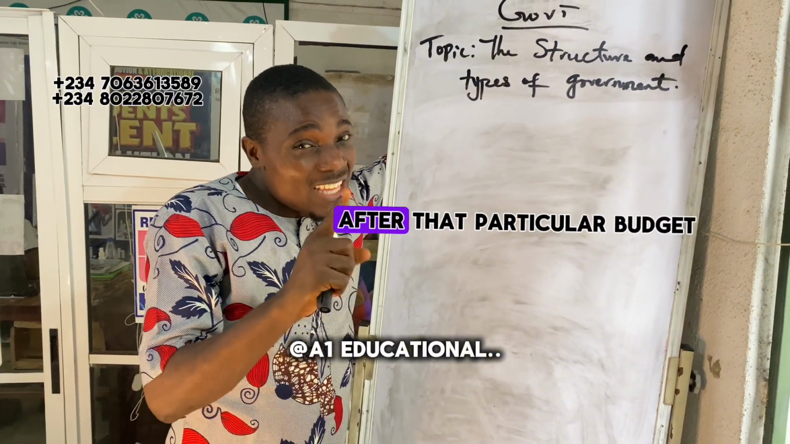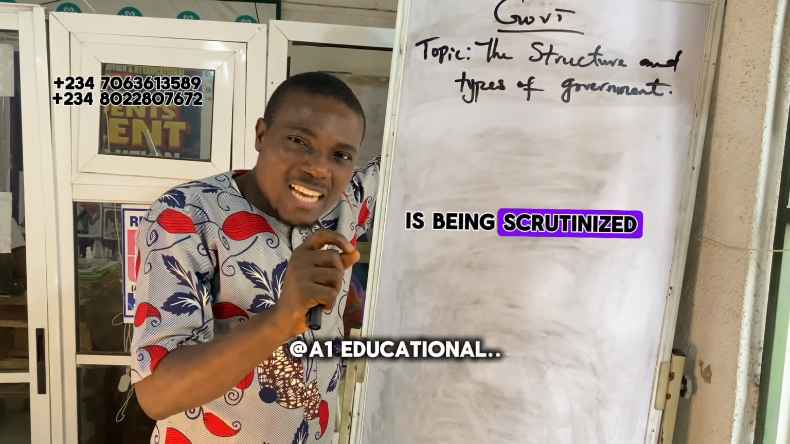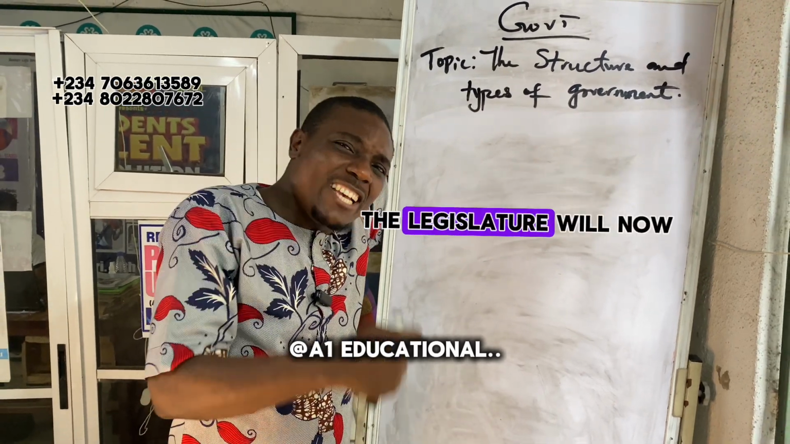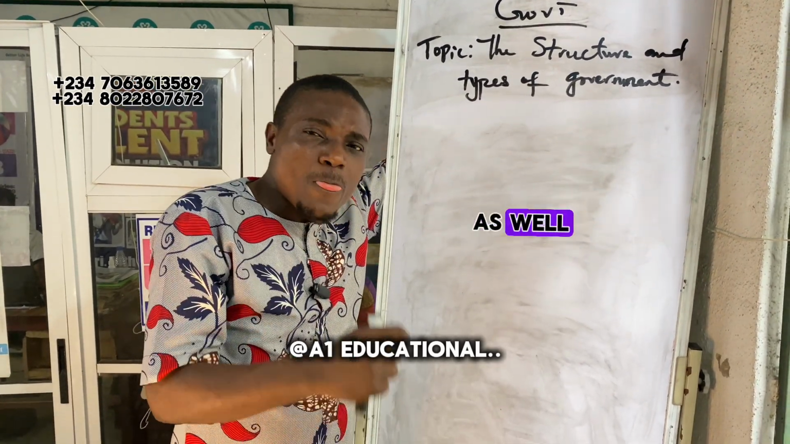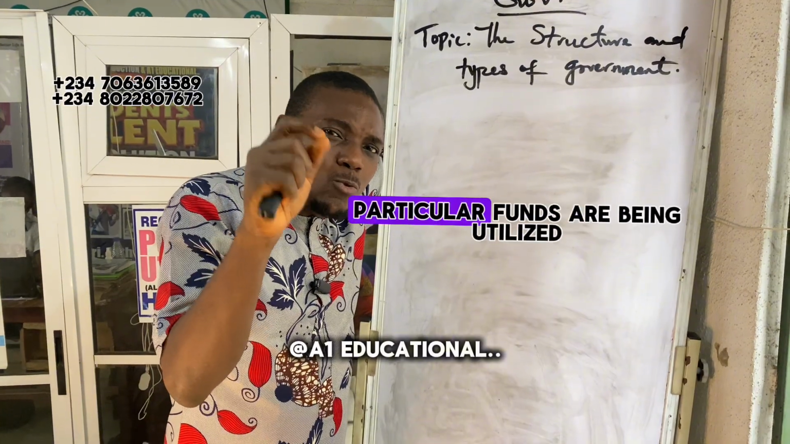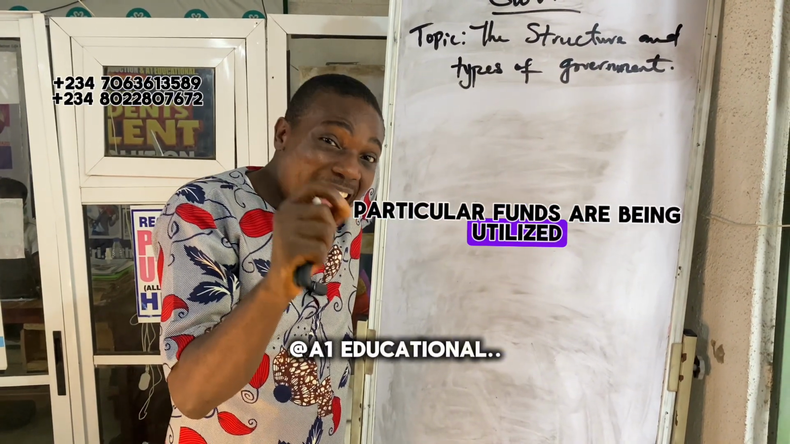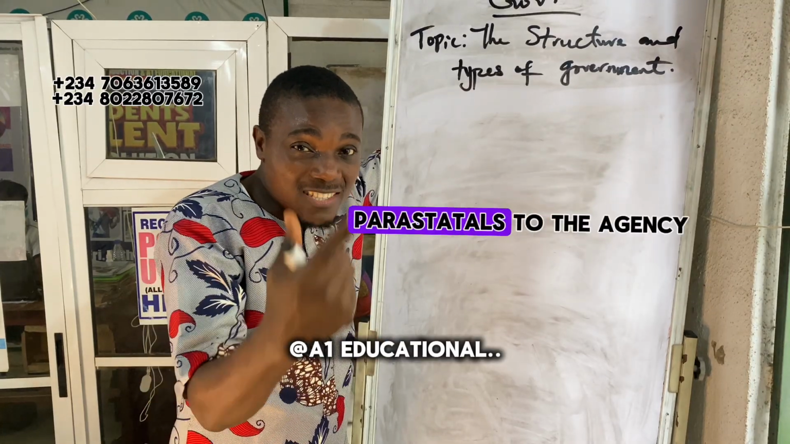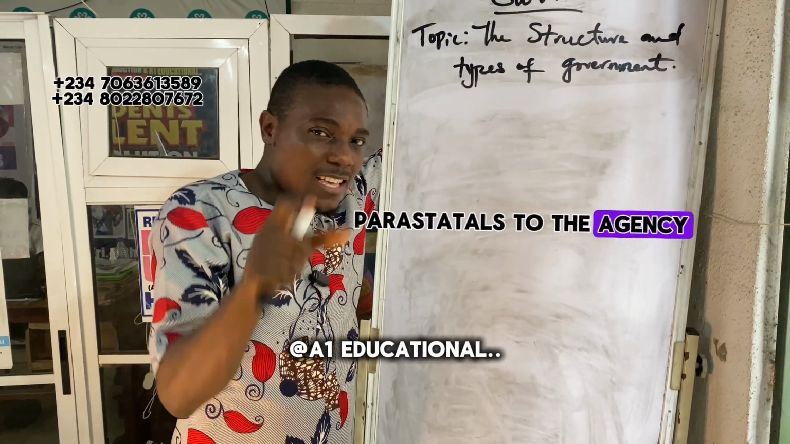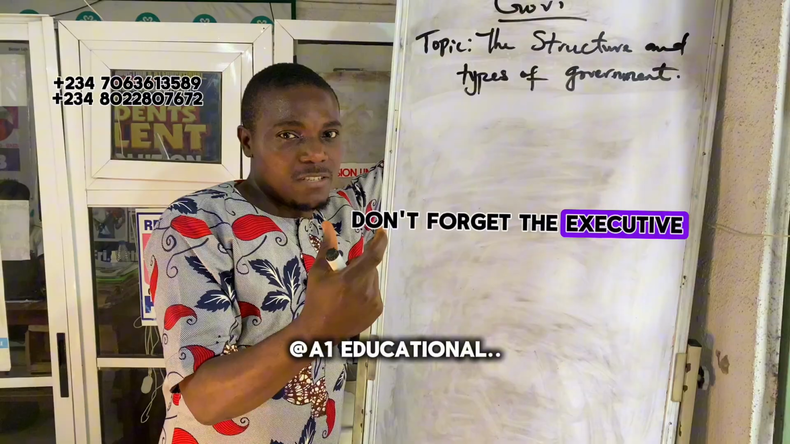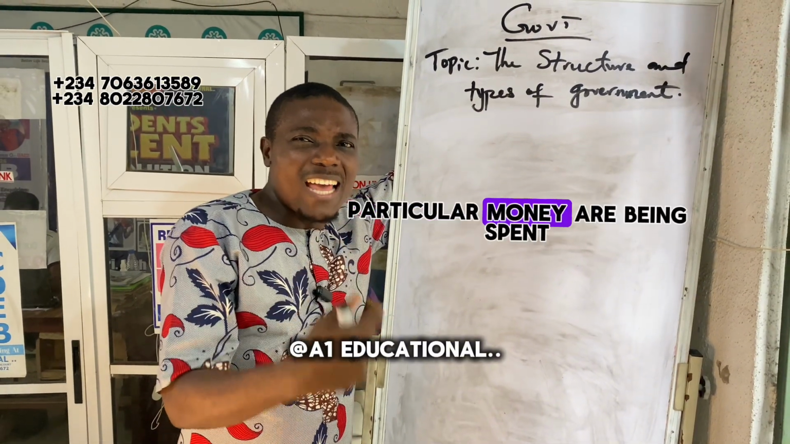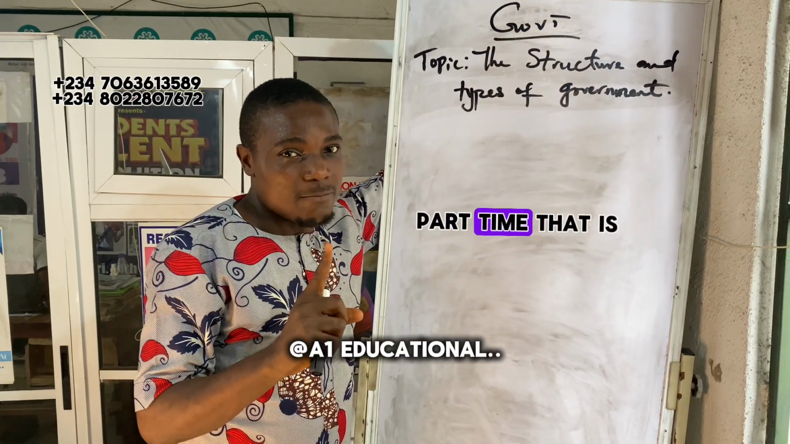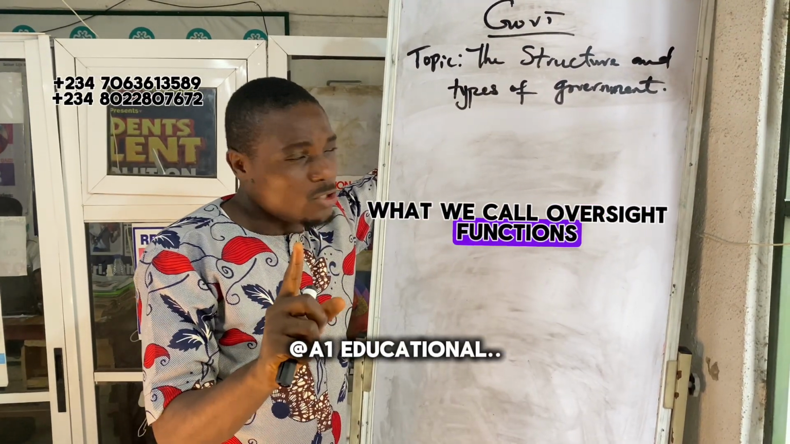After that particular budget is scrutinized and assented to by the executive, the legislature will now as well look into how those funds are being utilized per time. Sometimes they go to the ministry, they go to the parastatals, to the agencies, don't forget, the executive, to know how this money is being spent or how these funds are being utilized per time. That is what we call oversight functions.